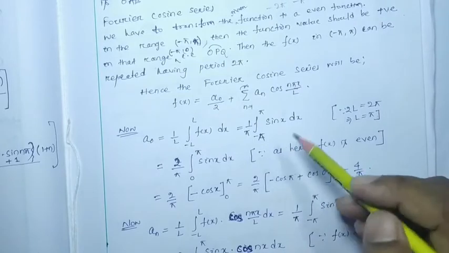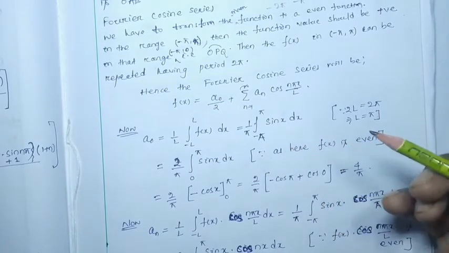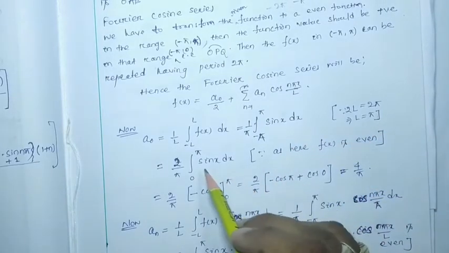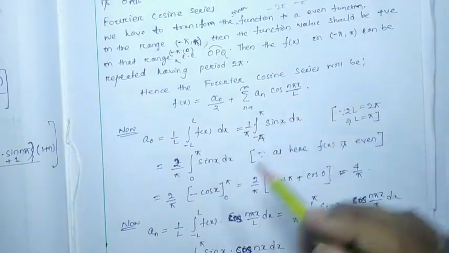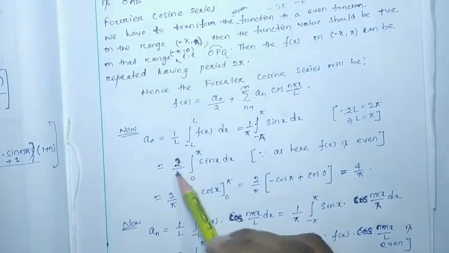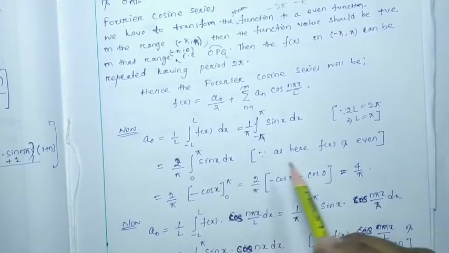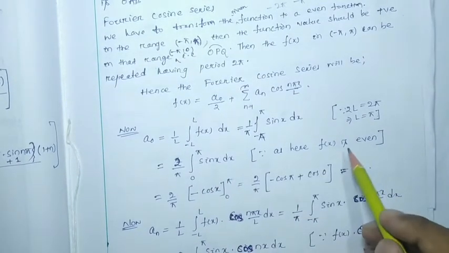Here, as we defined that this sin x between -pi to pi is an even function, we can write it in this form: 2/pi integral from 0 to pi of sin x dx, as f(x) is defined as an even function.